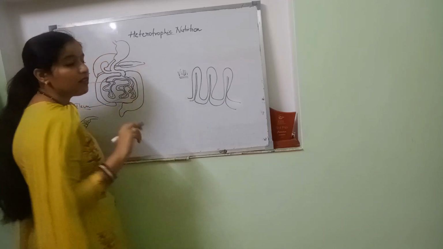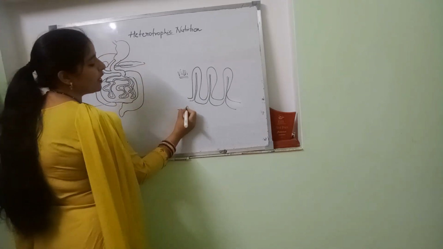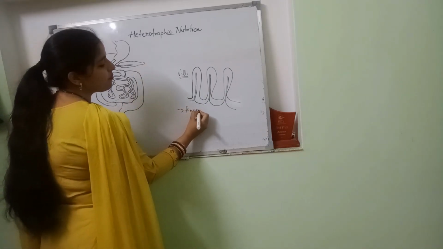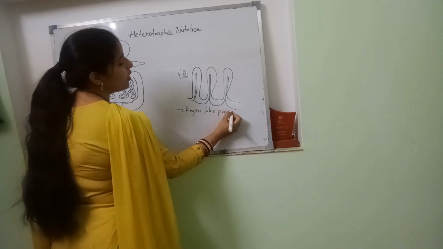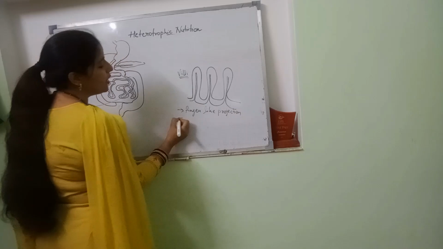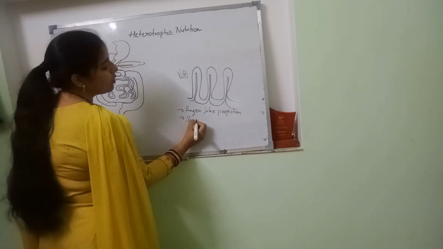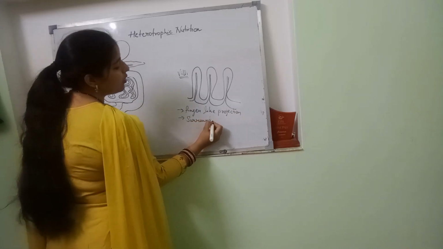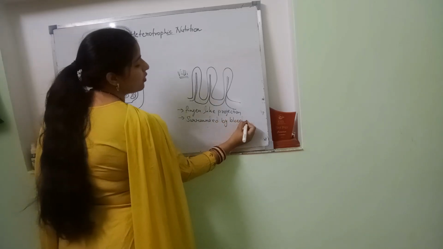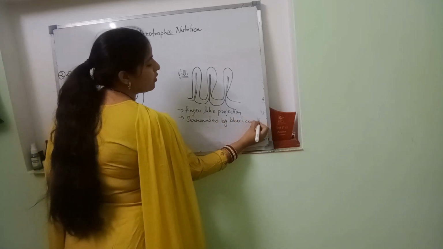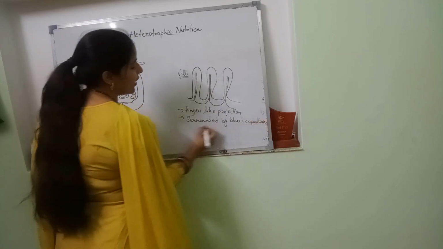Now, what are their features? Number one, they are finger-like projections. Number two, they're surrounded by blood capillaries from inside.